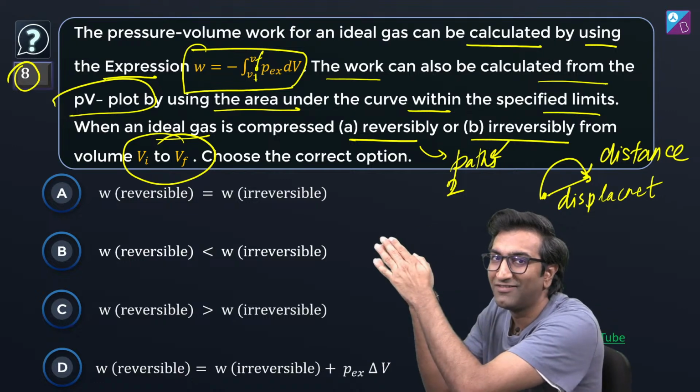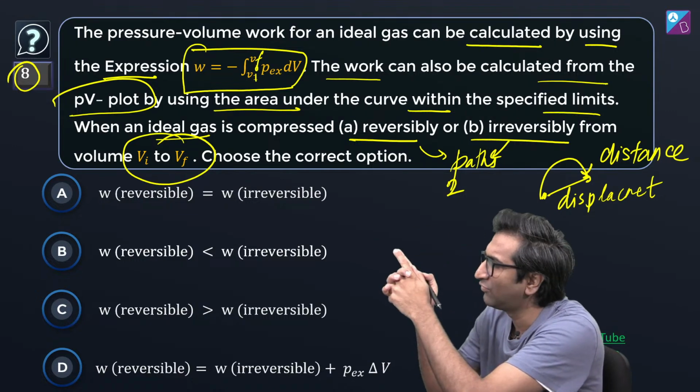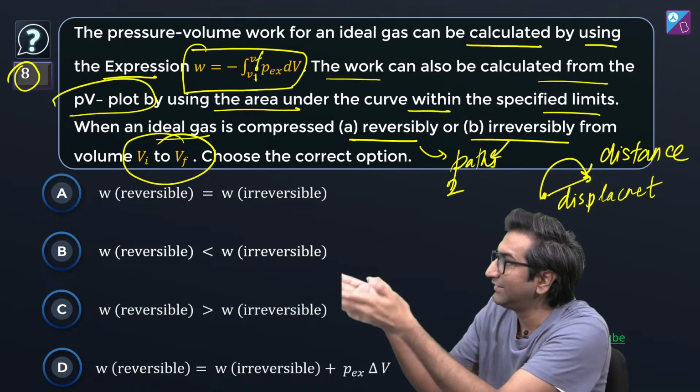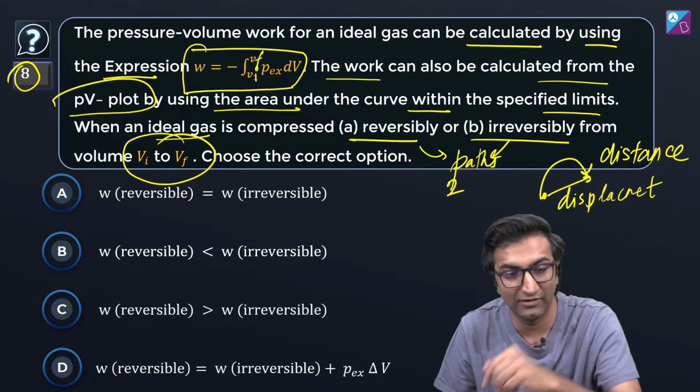Where is this useful? I have told you this hundreds of times before. Delta S is Q reversible by T. Meaning whatever the path, delta S of the system will always be Q reversible by T. Okay, that's why it works there.